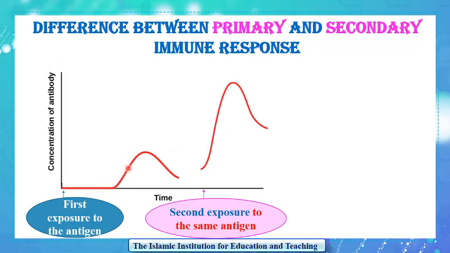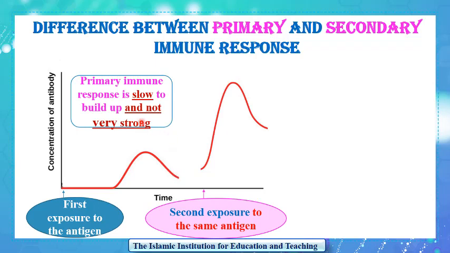After that, the concentration of antibodies increases to reach a maximum. Then it decreases. So what are the characteristics of the primary immune response? Excellent! The primary immune response is slow to build up because it takes time to start, and it is not very strong because there isn't a very high concentration of antibodies produced.